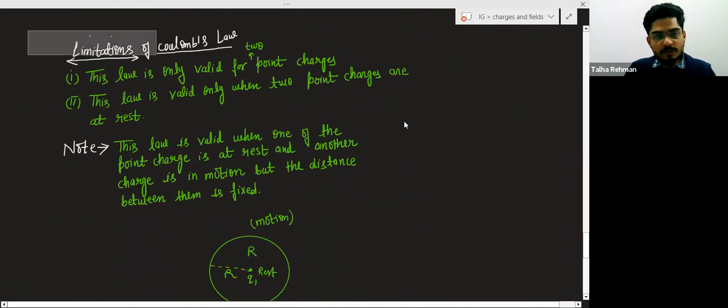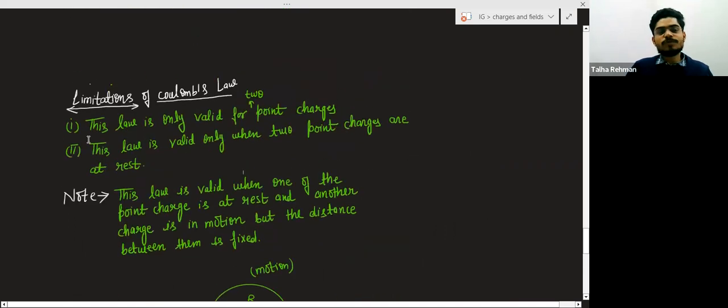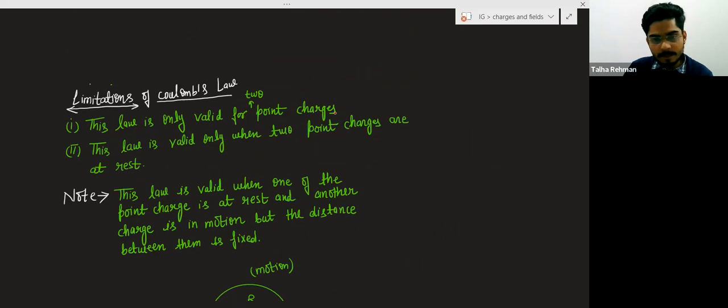Now, limitations of Coulomb's law. This law is valid for 2 point charges only, at one time. Same as the law of gravitation, which is also valid for 2 point masses taken at a time.